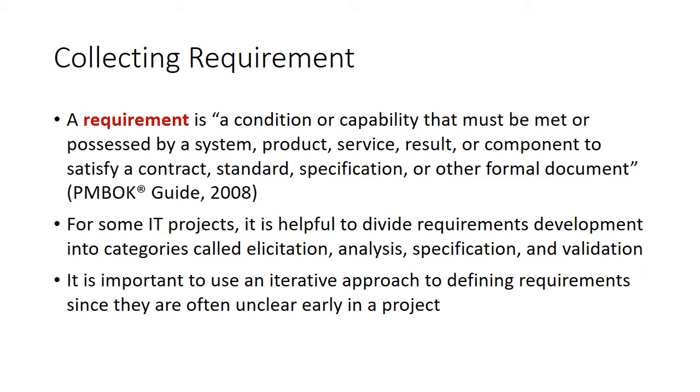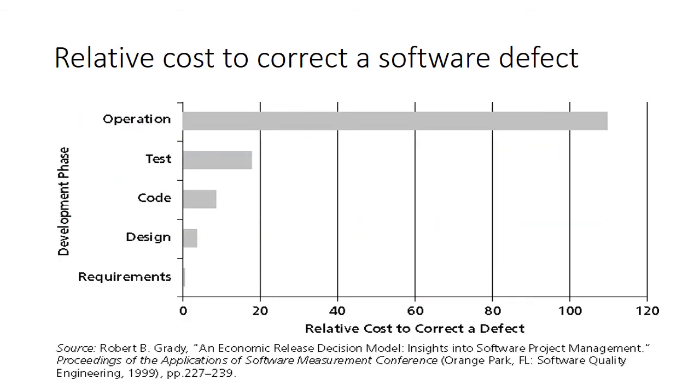In several IT projects, it's very helpful to divide the work into phases. One is called elicitation, which means collection. It's also important to use an iterative approach to refinements.